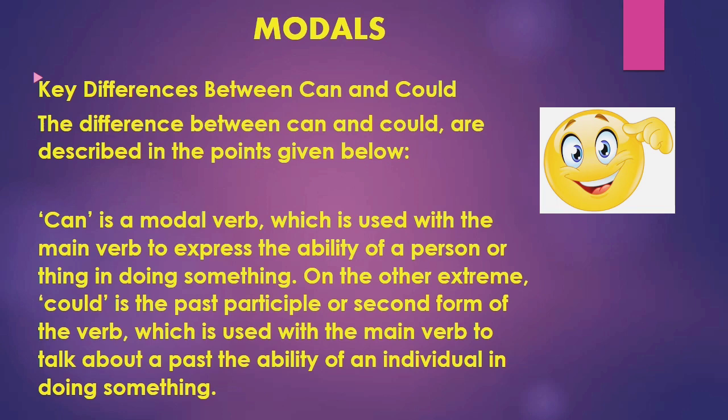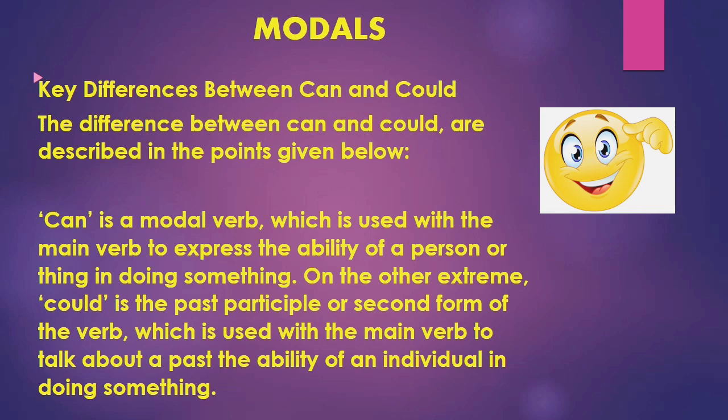Now the key differences between can and could. The differences between can and could are described in the points given below, for us to better understand and to culminate this video. Can is a modal verb which is used with the main verb to express the ability of a person or thing in doing something. On the other hand, could is the past or second form of the verb which is used with the main verb to talk about the past ability of an individual in doing something.